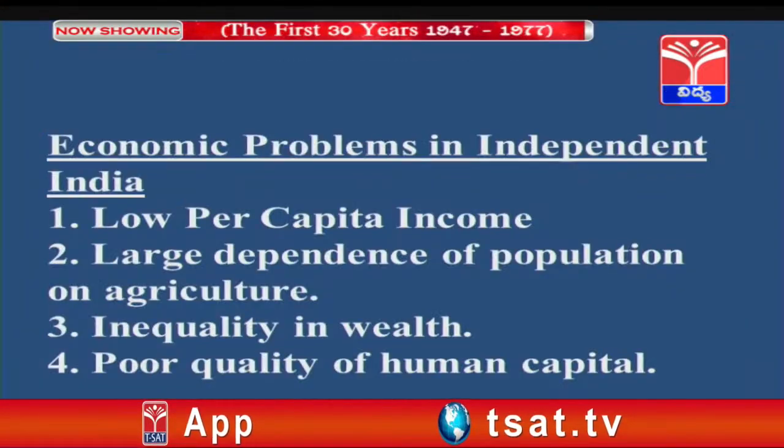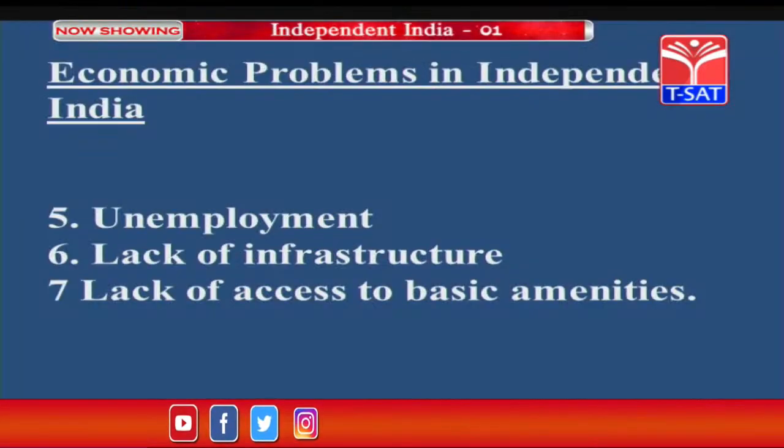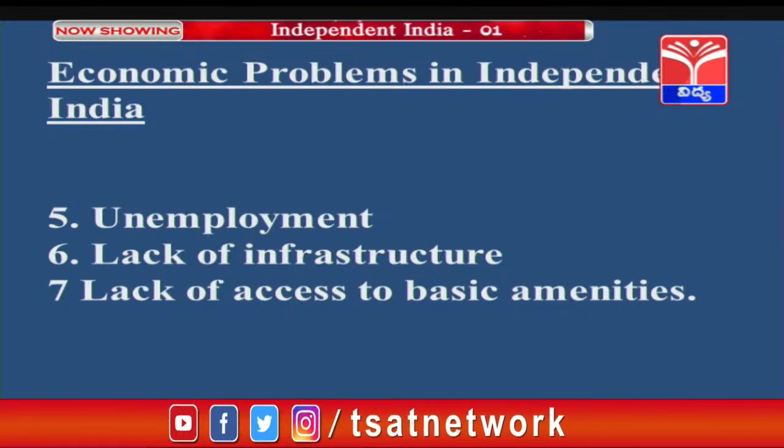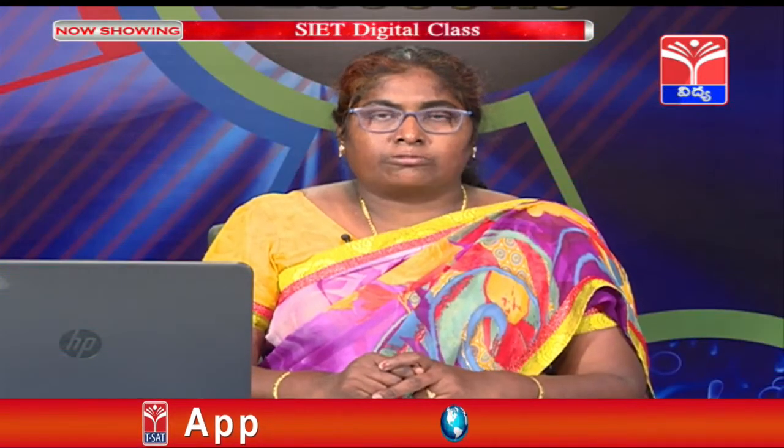Poor quality of human capital: we did not have good skilled labor. Illiteracy was high, so we did not have skilled labor, and we had to overcome this. Most of the people were in the agrarian economy, that is, in agriculture, and in agriculture also there was a lot of underemployment, also known as disguised unemployment. There was a lack of infrastructure, and lack of access to basic amenities like water, shelter, etc. These were the major problems that we were facing in the early years of our independence.